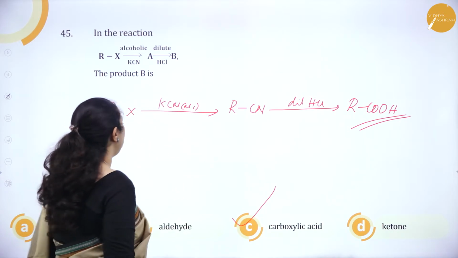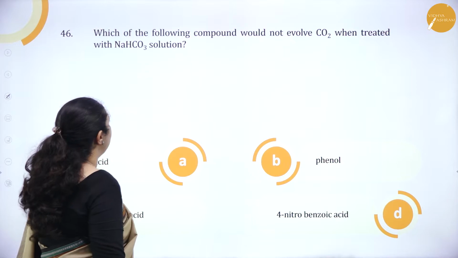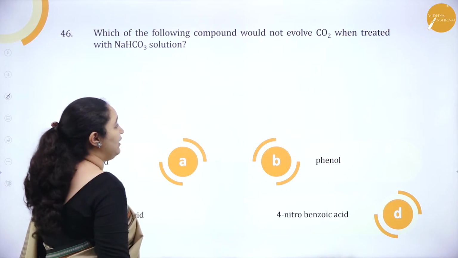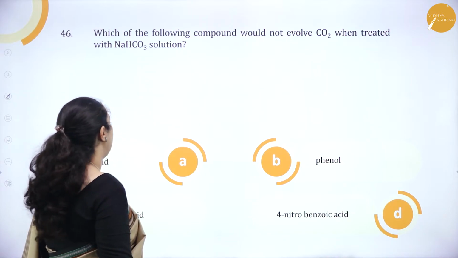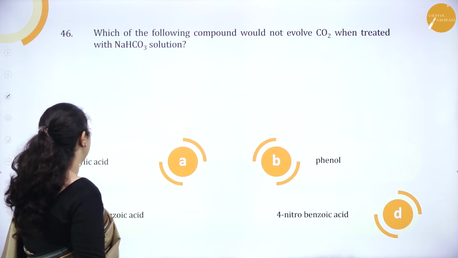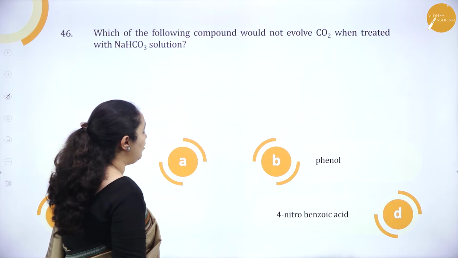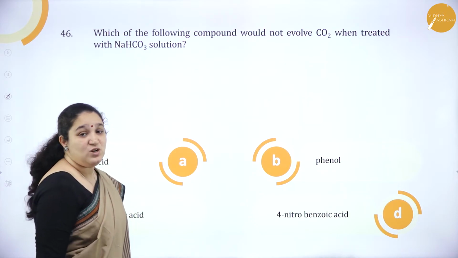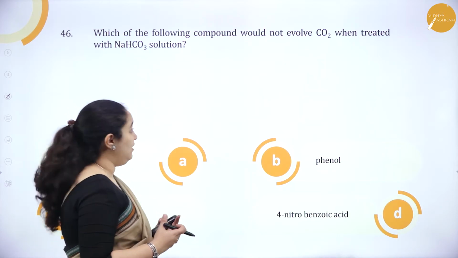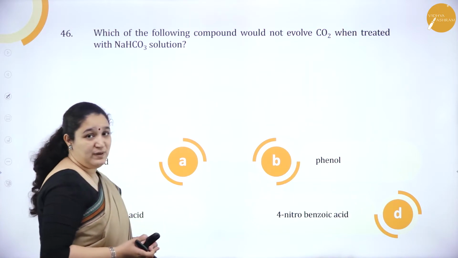Okay. Next one. Which of the following compound would not evolve carbon dioxide when treated with sodium bicarbonate solution? Salicylic acid, phenol, benzoic acid, 4-nitrobenzoic acid. So here they are asking which would not give carbon dioxide.